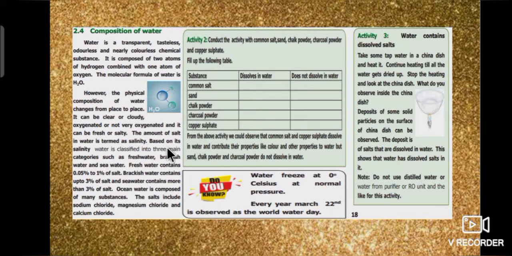Based on salinity, water is classified into 3 main categories such as fresh water, brackish water and seawater. Fresh water contains 0.05% to 1% of salt. Brackish water contains up to 3% of salt. And seawater contains more than 3% of salt. Do you know students, every year March 22nd is observed as the World Water Day.